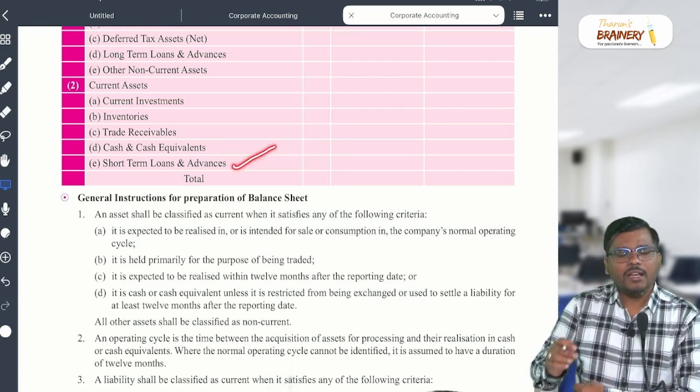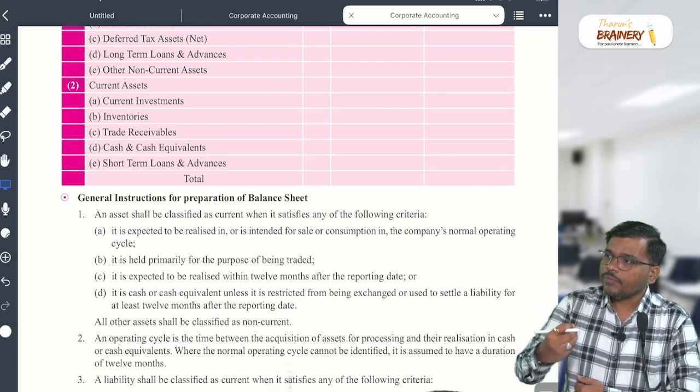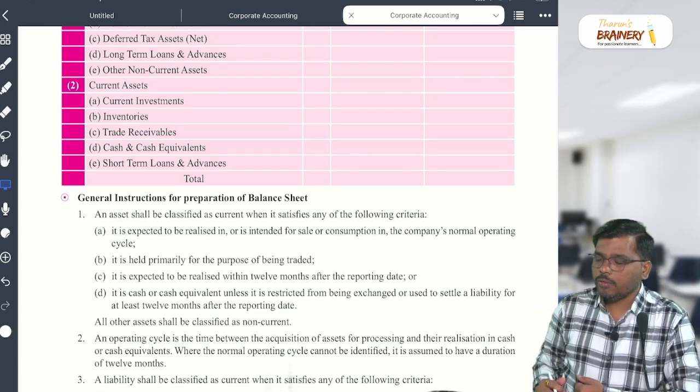Short-term loans and advances. Any loans which you are expected to receive within a period of 12 months will come under short-term loans and advances.